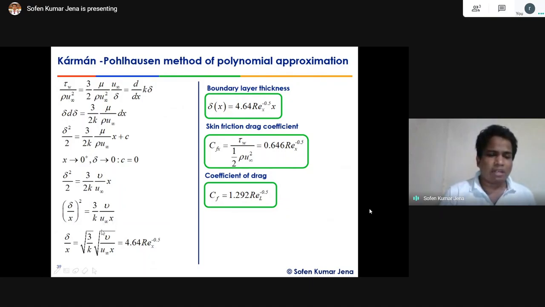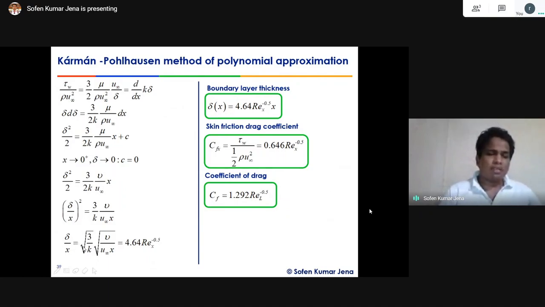This is something like the Reynolds number based upon the position. Okay, 1 by Reynolds number. This Reynolds number is equal to u infinity x by nu. Okay, if you look at this term, this is 1 by Reynolds number, and there is a radical sign. Means if you do the things, it will be Reynolds number based on the location x to the power minus 0.5.